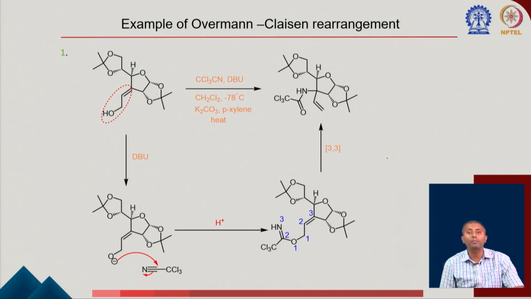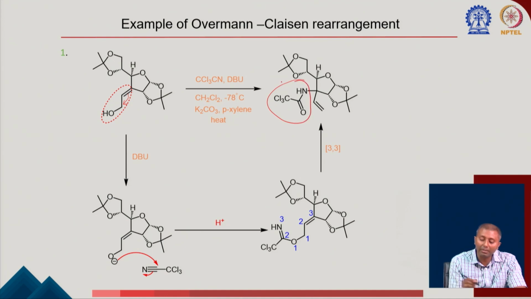Now we are going to talk about some examples of this Overman-Claisen rearrangement which were applied to the synthesis of natural products. You can see here, once you have this type of allylic alcohol, I know that in the product one thing I have to look for is that this double bond is going to move here, and the COCCl3 is the part which is going to attach to this particular carbon. So that is something you should prepare in your mind, after looking at the conditions, on how to write the product.